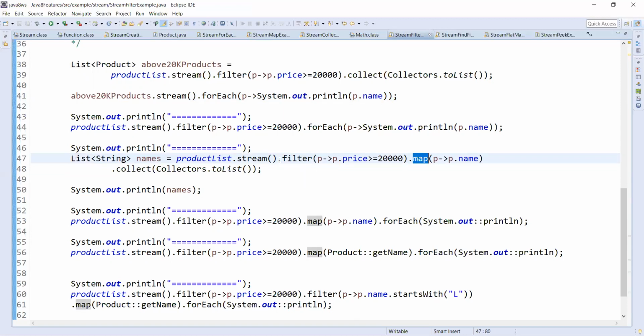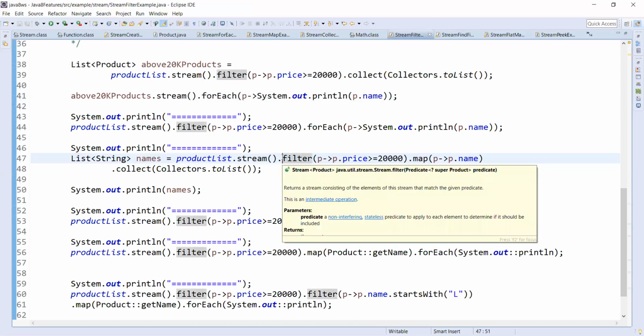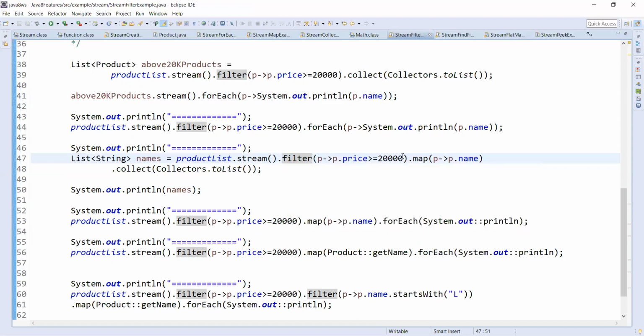By this time we have three products, and after filter we have two products in the stream. The map will convert the old stream, that is the filtered stream, to a new stream of names, from an old stream of products to a new stream of names.